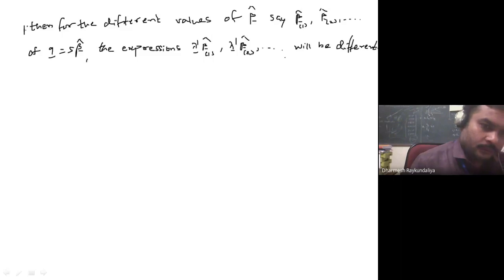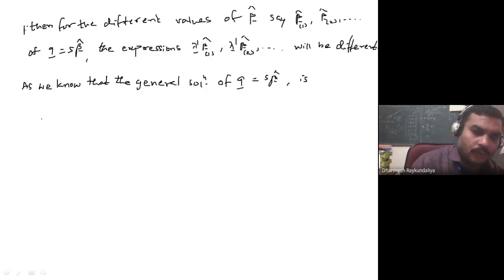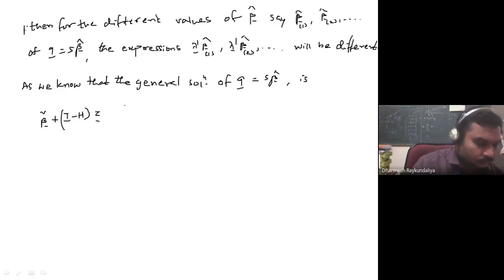As we know, the general solution of Q is equal to S beta cap, which we wrote earlier, is beta curl plus I minus H Z, and because there are different values of Z, I takes values 1 to infinity.